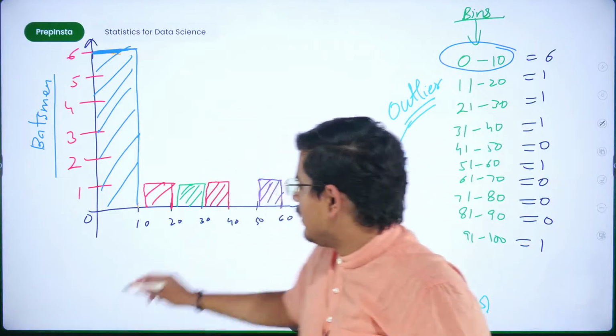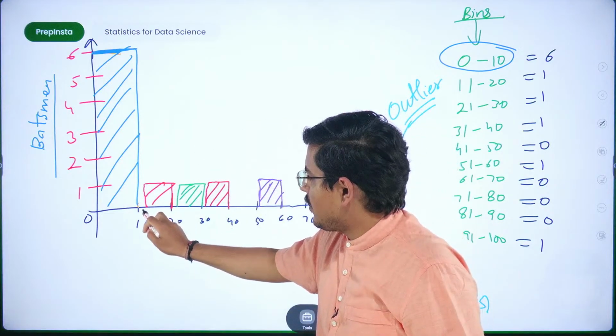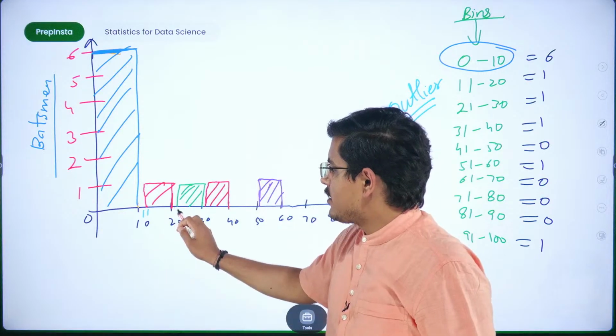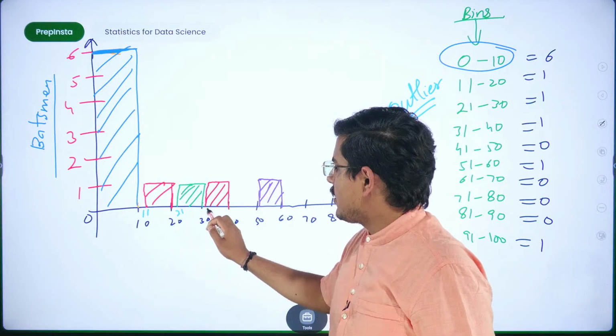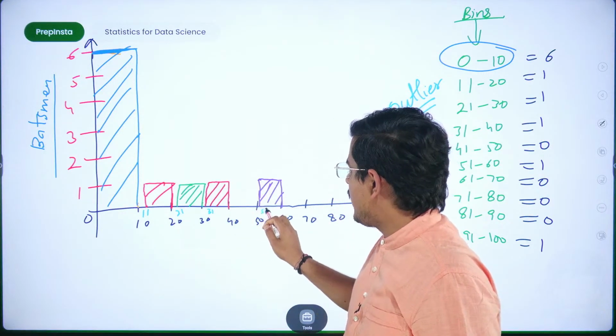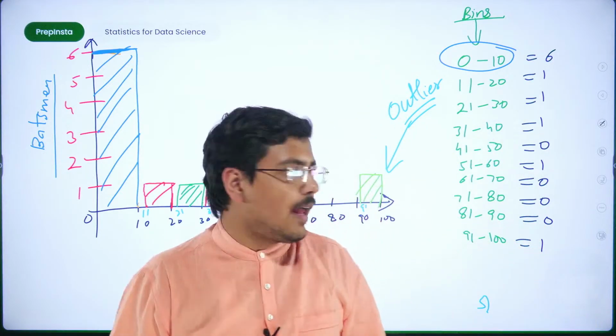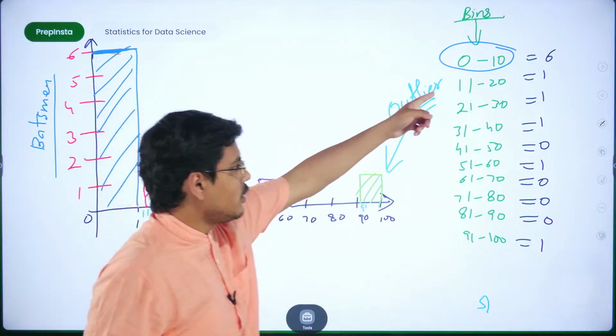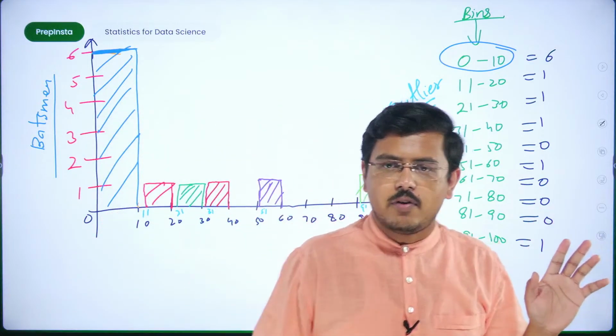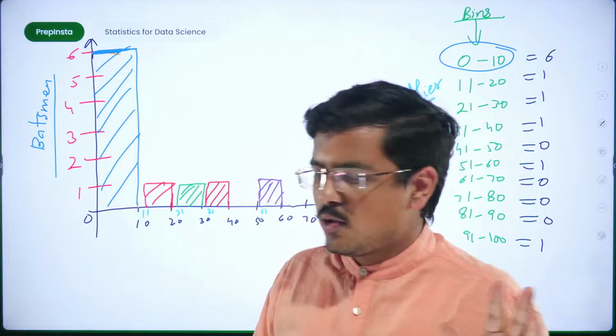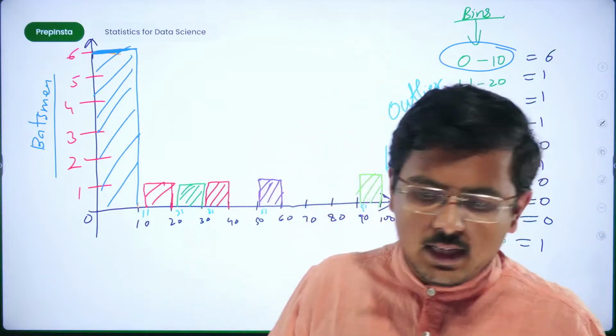That is why there is a gap, because this value that I'm taking, I'm considering it 11. This I'm considering 21. This I'm considering 31. This I'm considering 51. This is being considered as 91. So these values that you're seeing here are the representation of these bins only. I hope that is clear.